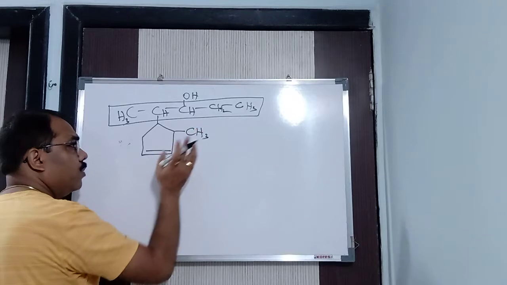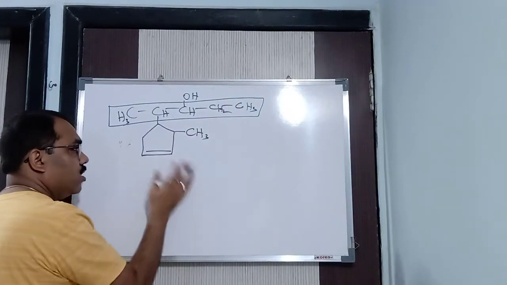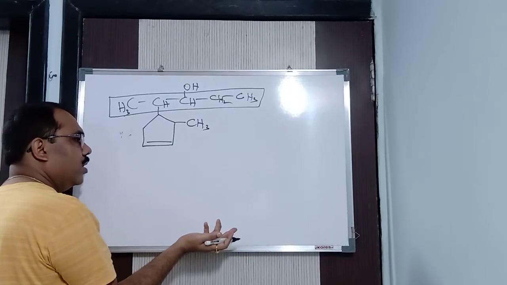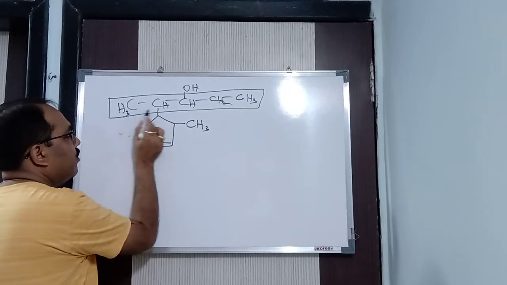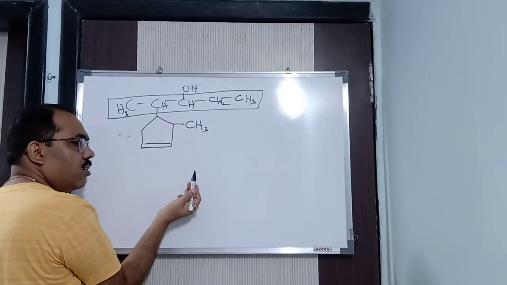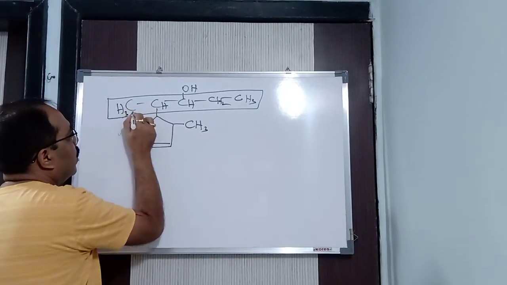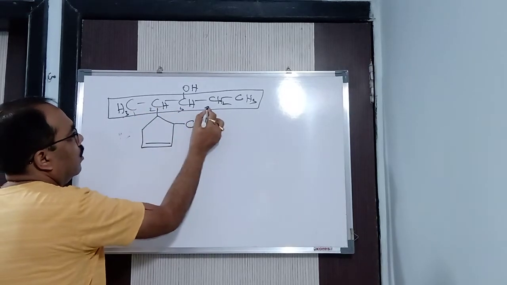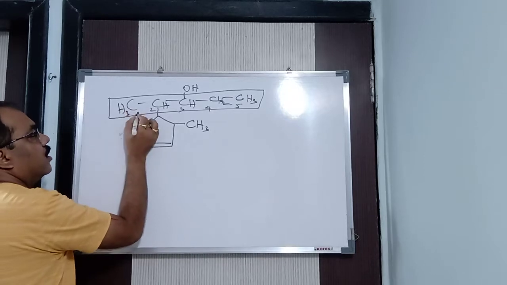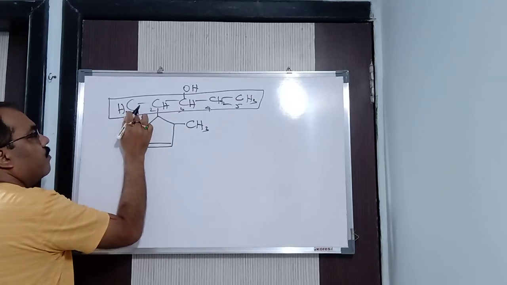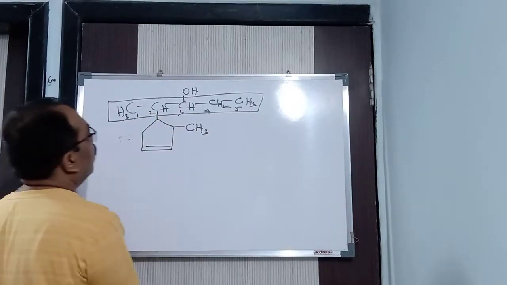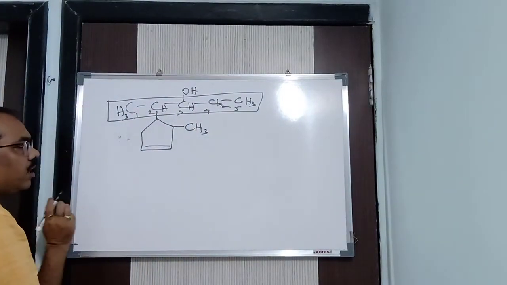Then after the functional group, do we give preference to the prefix? From both sides the functional group is the same, so we look at the prefix, which should get the lowest number. From this side it gets the lowest number, second, and from the other side it gets the fourth. Hence we will start counting from here: 1, 2, 3, 4 and 5. Is it clear what I said? So that is 1 here, 1, 2, 3, 4, 5. Done.